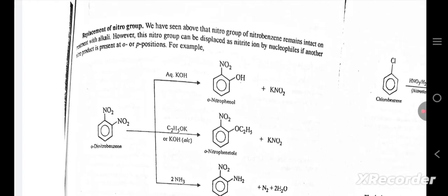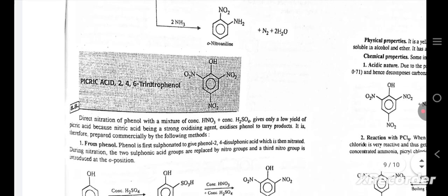Replacement of the nitro group. We have seen above that the nitro group of nitrobenzene remains intact on treatment with alkali. However, this nitro group can be displaced as nitrite ion by nucleophiles if another nitro group is present at ortho or para positions. For example, o-dinitrobenzene to ortho-nitrophenol, and ortho-nitroaniline. This is picric acid, 2,4,6-trinitrophenol.